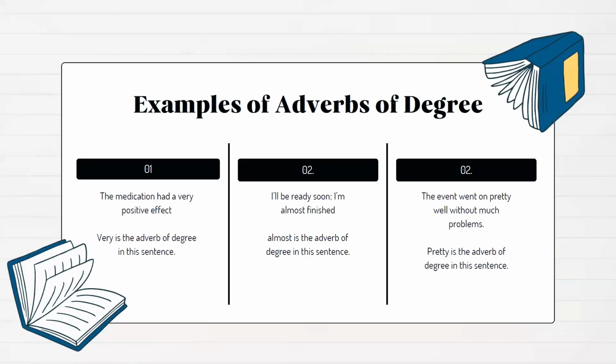Examples of adverbs of degree. The modification had a very positive effect. Very is the adverb of degree in the sentence. I'll be ready soon. I'm almost finished. Almost is the adverb of degree in the sentence. The event went on pretty well without much problems. Pretty is the adverb of degree in the sentence.